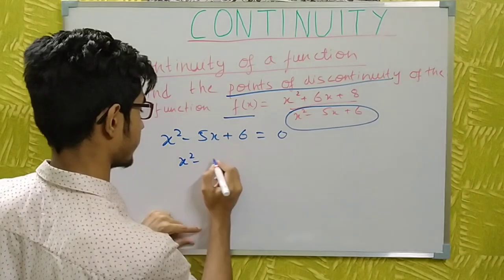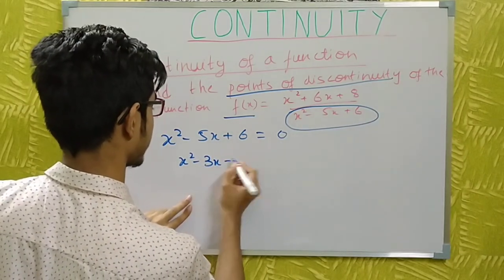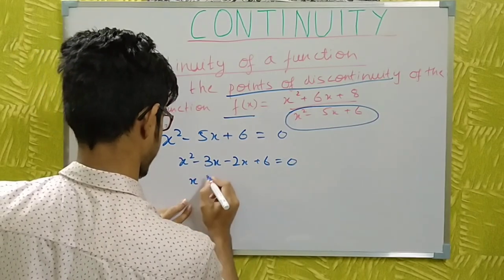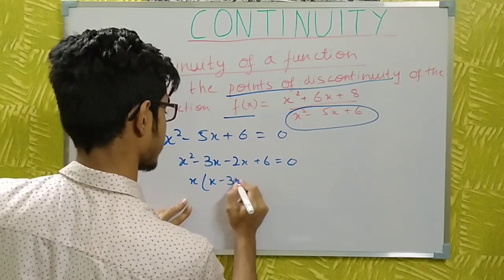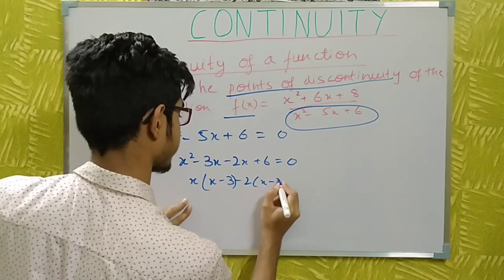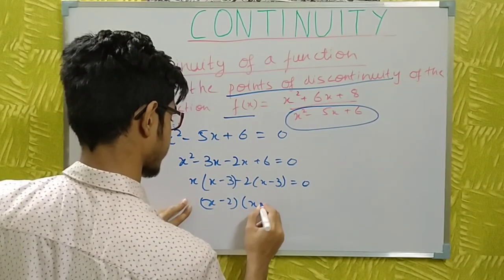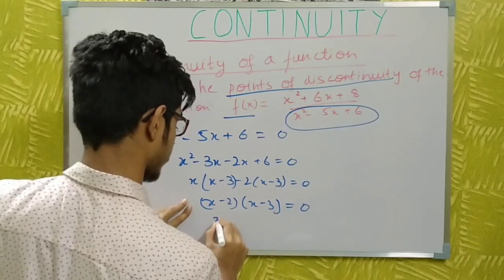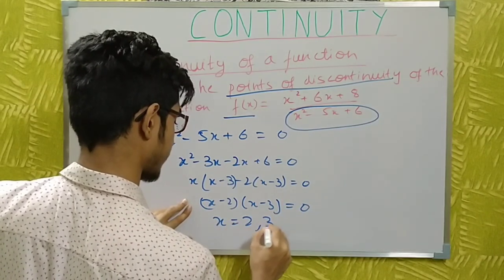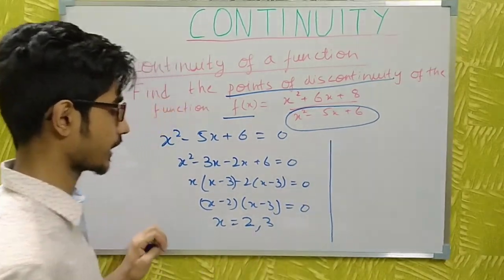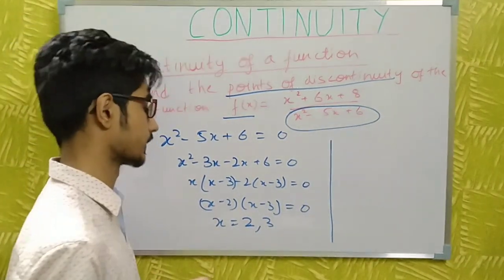So now by middle term splitting I can do x(x - 3) - 2(x - 3) = 0. So (x - 2)(x - 3) = 0. From here the value of x is 2 and 3. So at the points 2 and 3 this function will be discontinuous.